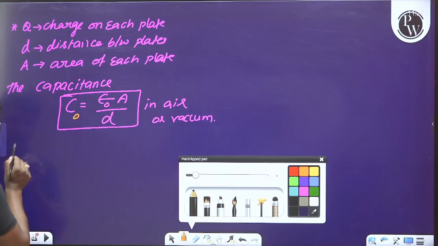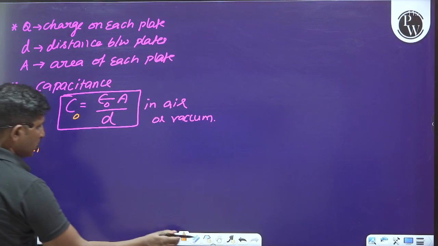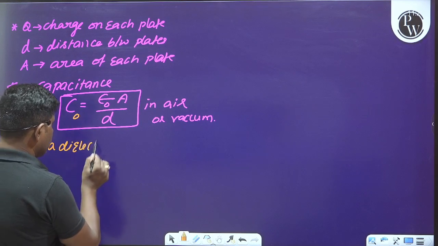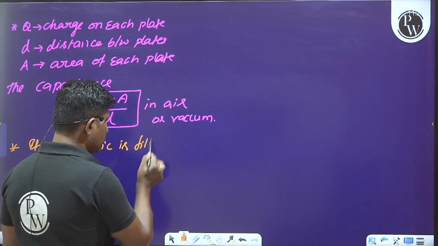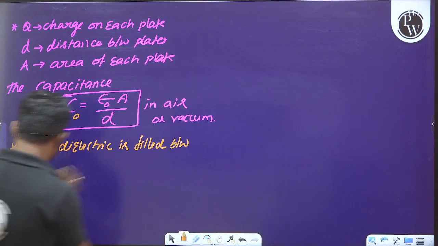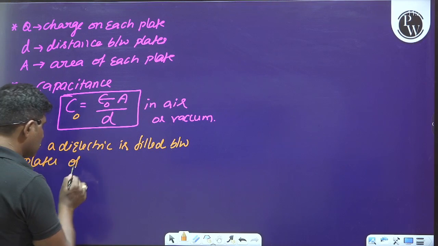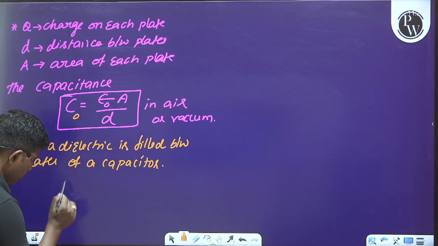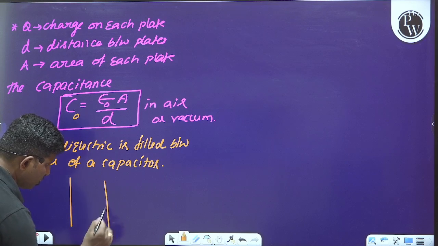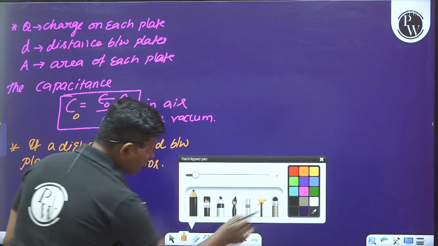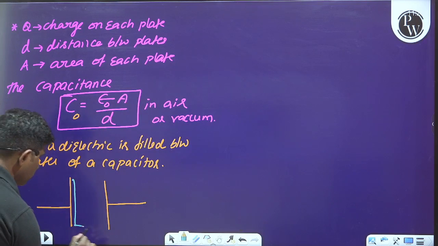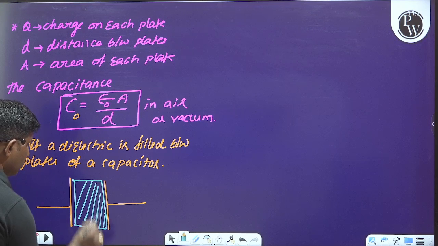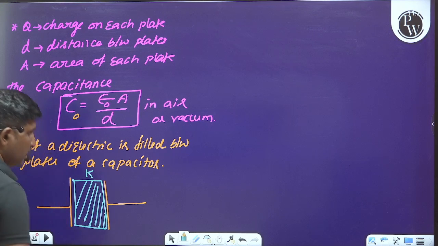Now later we have to understand, suppose if a dielectric is filled between the plates of a capacitor, please observe this diagram carefully. This is a capacitor, and between the two plates, a dielectric is completely filled, having the dielectric constant K.